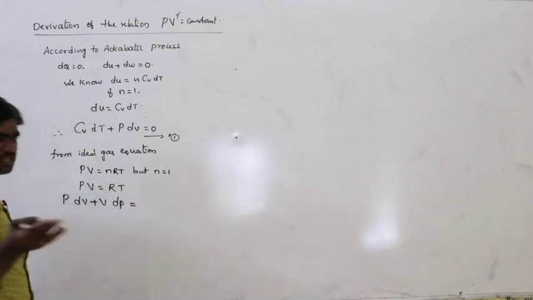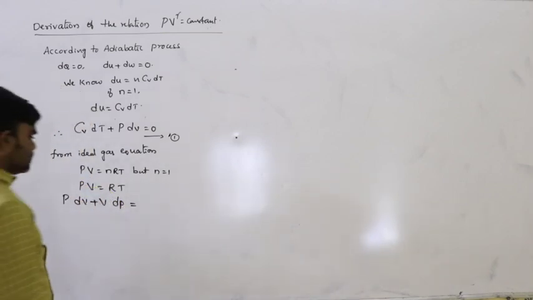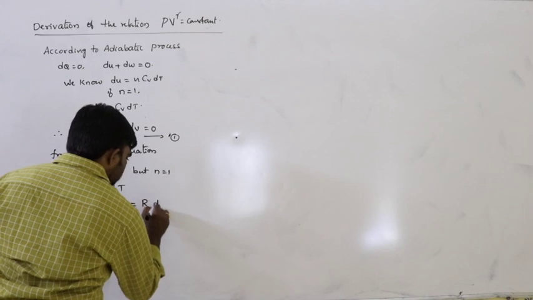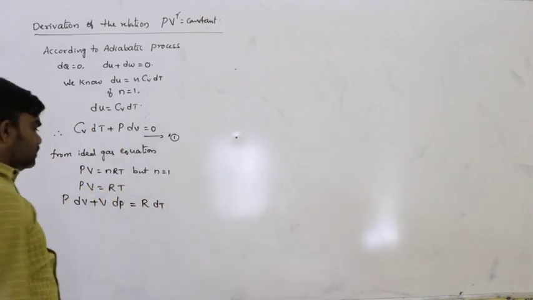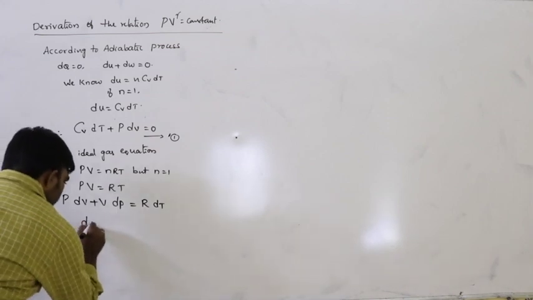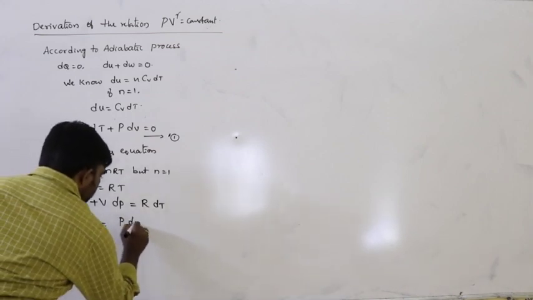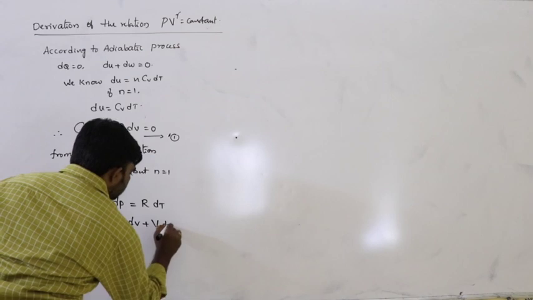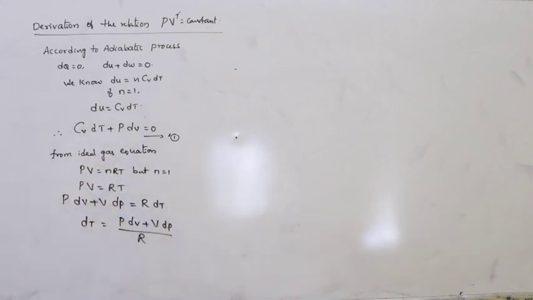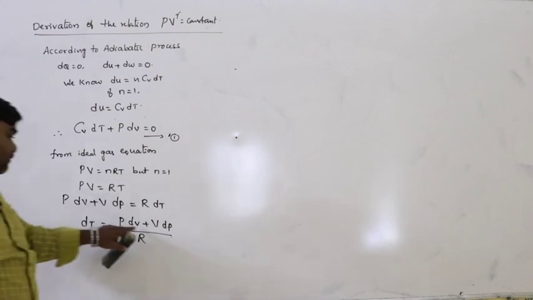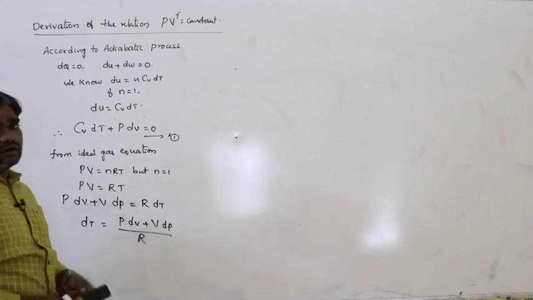R remains constant because the universal gas constant always remains constant. R into only the variable dT. So therefore dT can be written as PdV plus VdP divided by R.